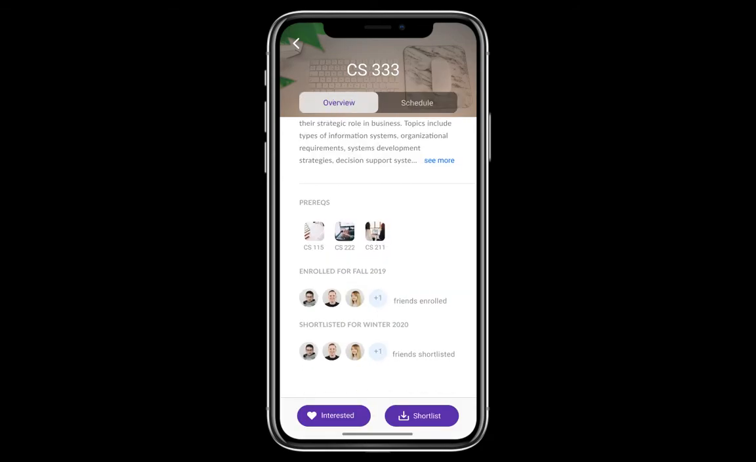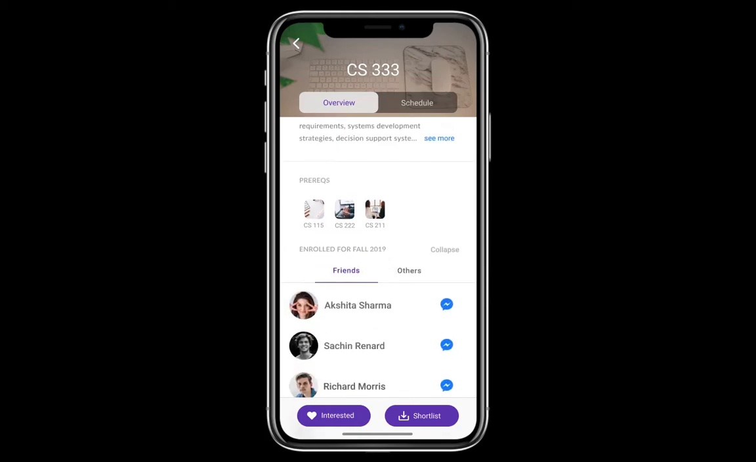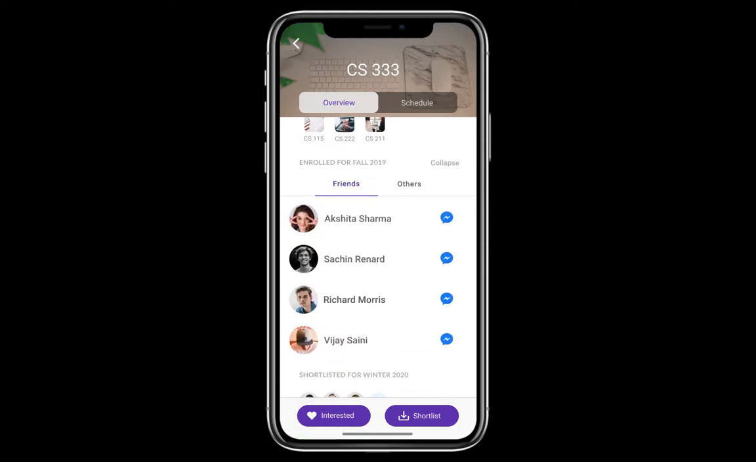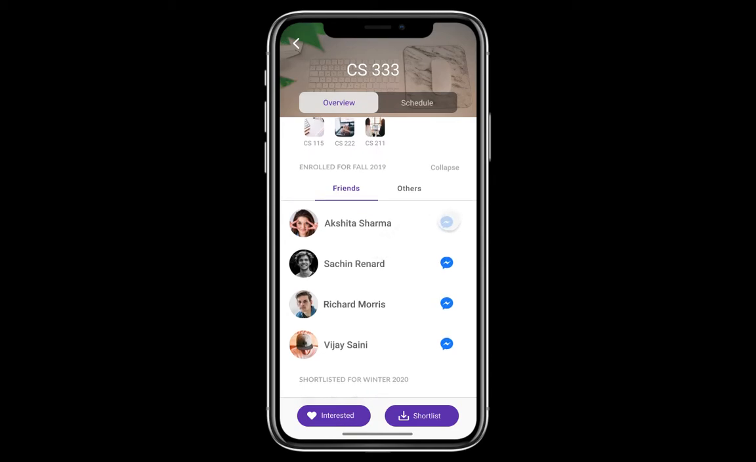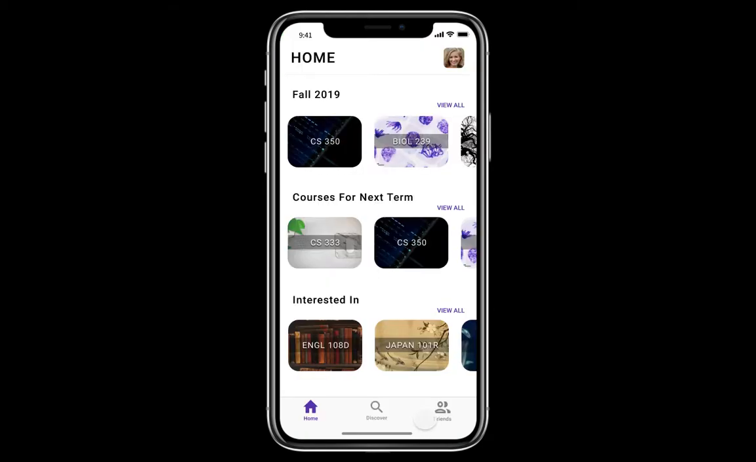And we can also look at the friends who are currently enrolled this term. And we see their names as well as an icon that will navigate us to the Facebook Messenger to message them. And I decide to shortlist this course, and it has been added to courses for the next term section.